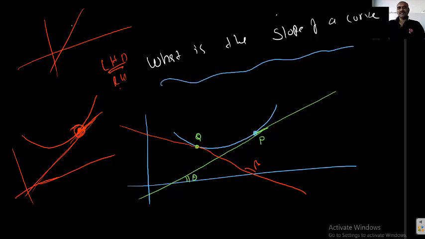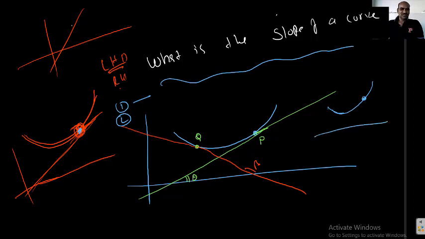Students, final conclusion. If a curve is given, how do we find the slope of the curve at a particular point? It is not always possible. First of all, you need to check whether the function is continuous at that point. Second, we need to find its differentiability at the point. If it is differentiable, it means LHD exists, RHD exists, both are finite and both are equal. That equal value is said to be the slope of the curve at the particular point. The main invention of differentiability is finding the slope of the curve at a particular point.